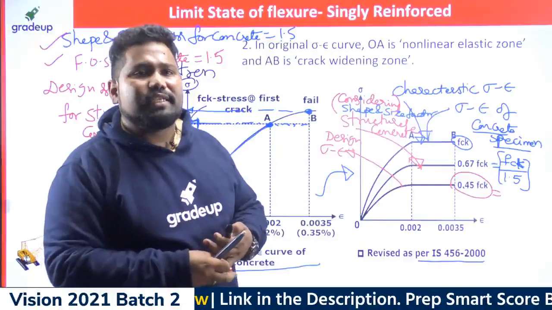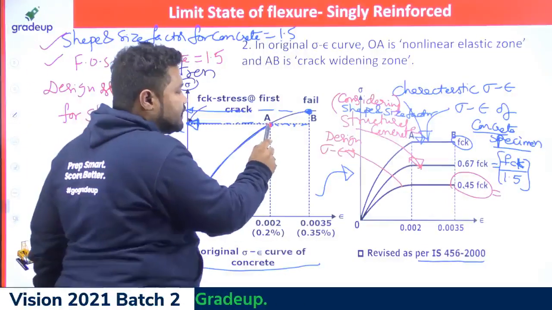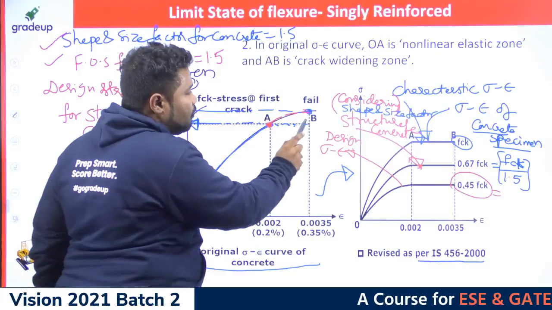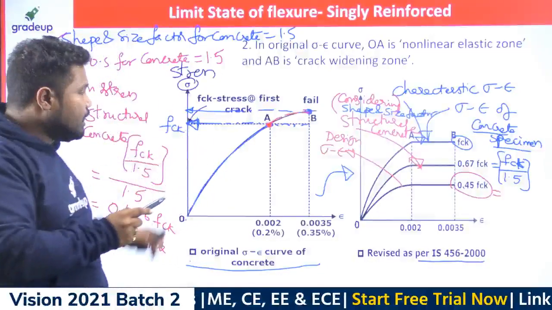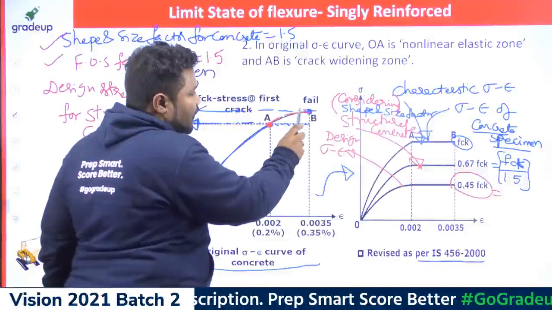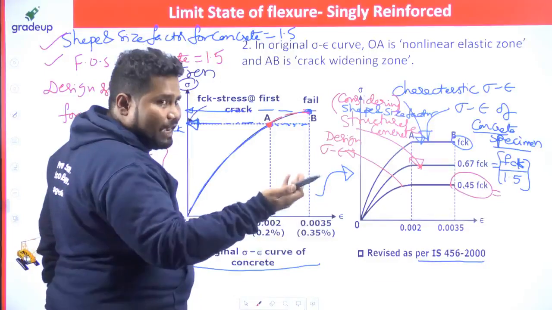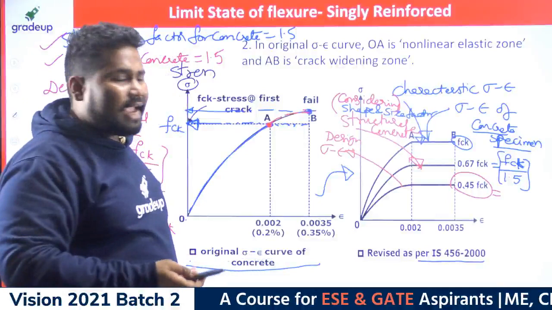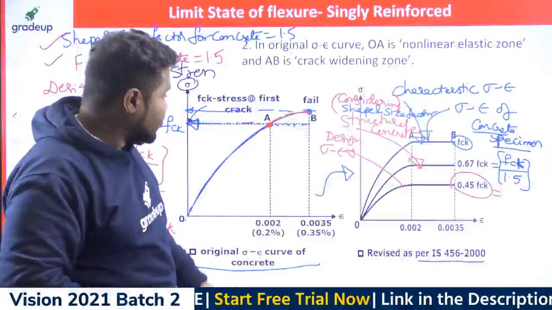Amar Pandit asks, sir, why does the stress remain saturated? Here, one crack has happened. That is what you need to consider. From point A to point B, as the first crack has already happened, we consider the strength of the concrete as fck. If you take the parabolic shape, that will increase the complexity of the calculations in our analysis. That is the reason we make it flat. Actually a curve is there, but for that we considered this.